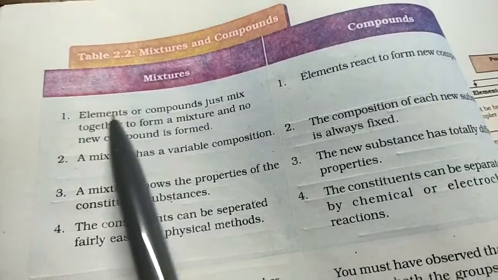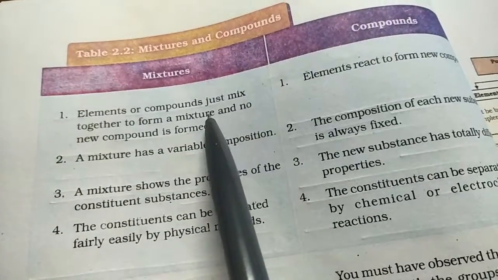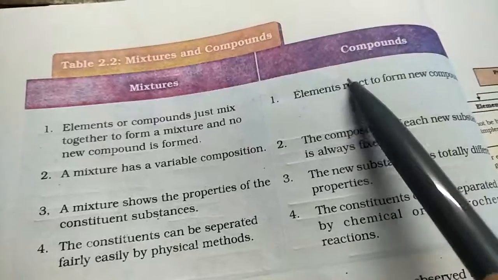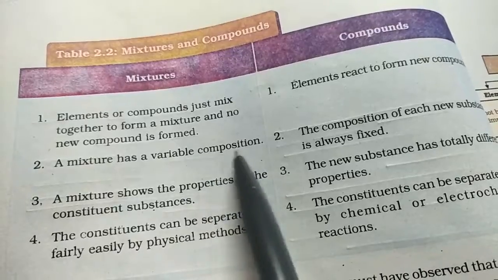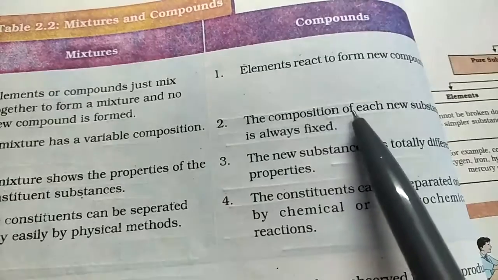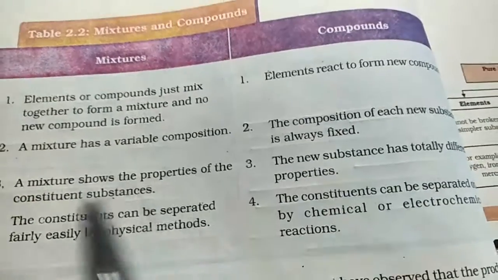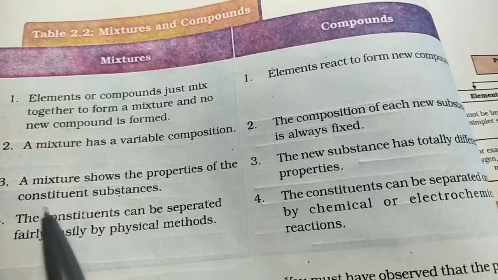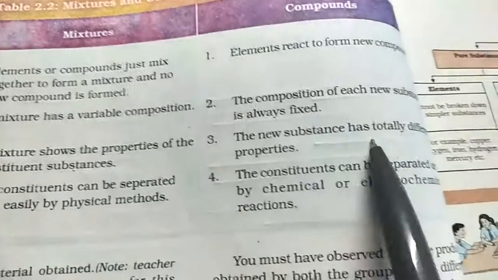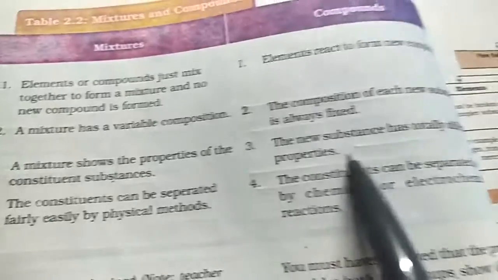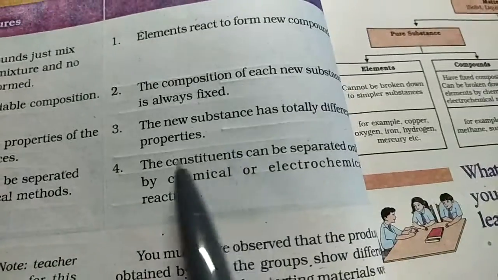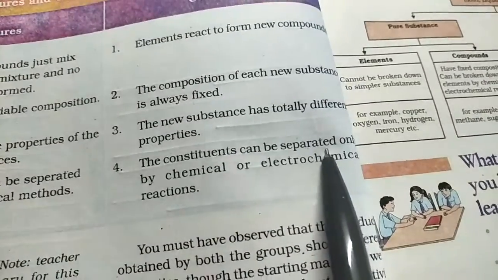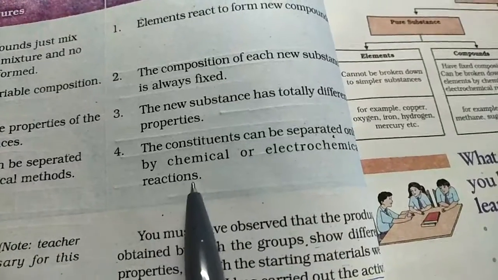First, a mixture is made up of elements or compounds which are just mixed. No new compound is formed, while in a compound the elements react and form a new compound. A mixture has no fixed composition; it's variable, you can mix in any proportion. But for a compound, the composition is always fixed. A mixture shows the properties of the constituents, while in a compound a new substance is formed which has totally new properties. The constituents of a mixture can be separated by physical methods, while in a compound the separation of the constituents is very difficult. Sometimes it can be separated by chemical or electrochemical methods.